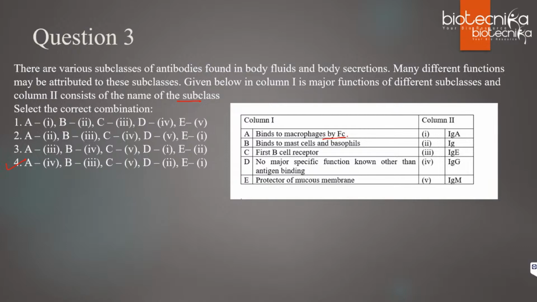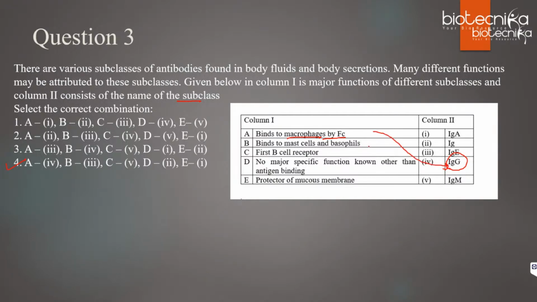Binds to macrophages by Fc. Which antibody binds to Fc? It is IgG. IgE can also bind. It's not that it cannot bind, but here macrophages are mentioned, so that is why it will be IgG. If they mention mast cells, it will be IgE. So A will match with 4.